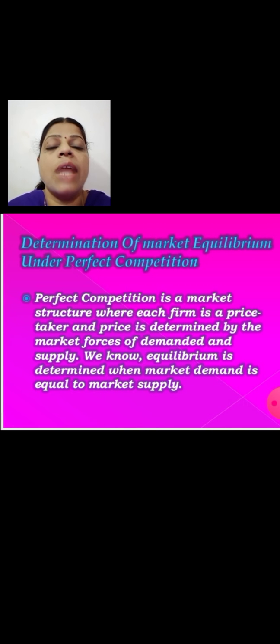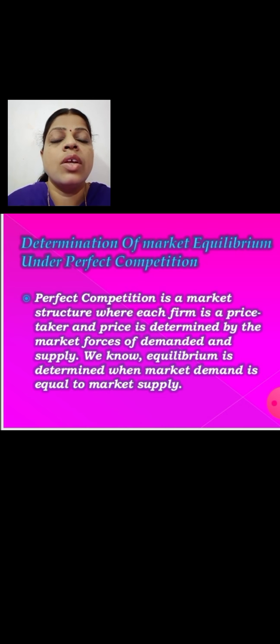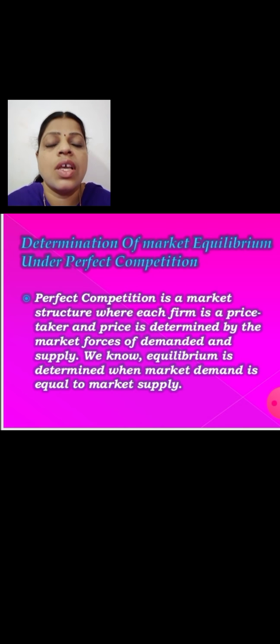Here we can see that perfect competition is a market structure where each firm is a price taker and the price is determined by the market forces of demand and supply. So here there are no other specific authorities to determine the prices, and it is freely determined by the market forces, which are known as demand and the supply. And the equilibrium is determined when market demand is equal to market supply.